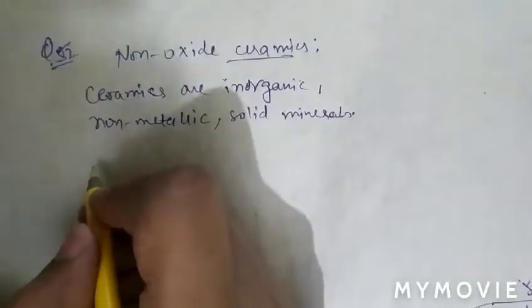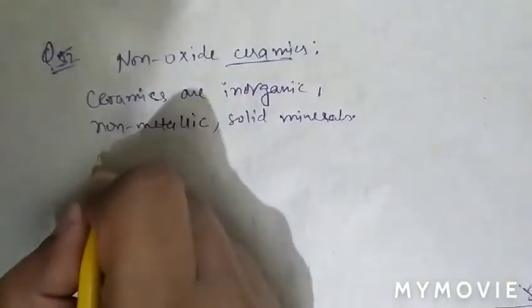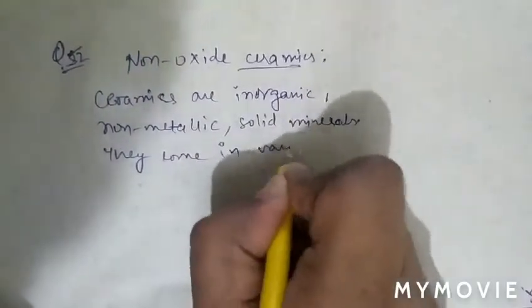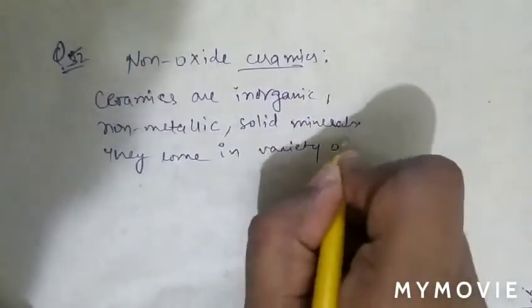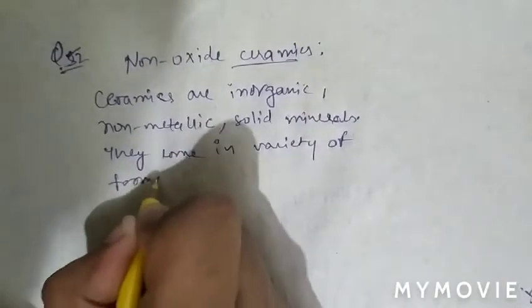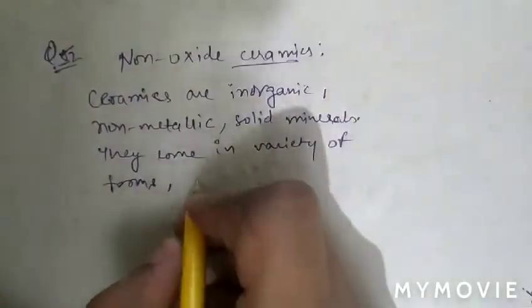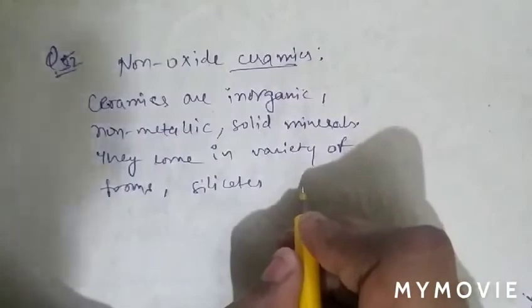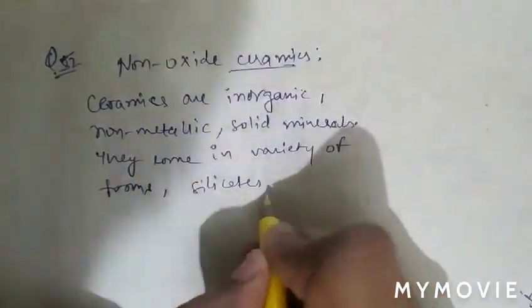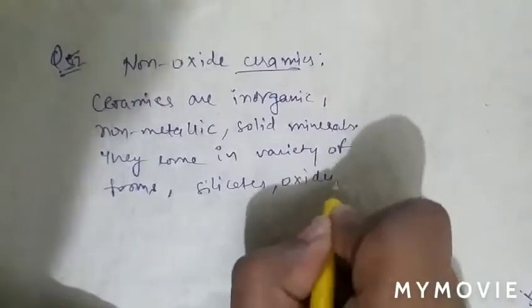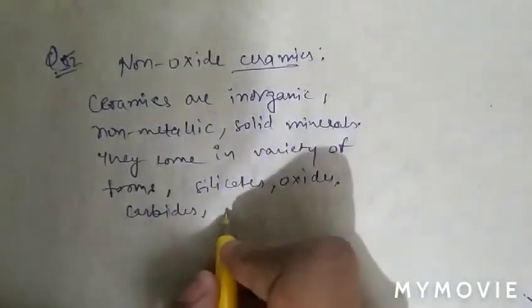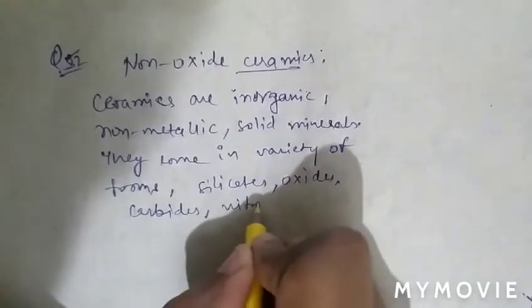Also, they come in variety of forms, like silicates. Silicates are also ceramics. Like oxides, like carbides, and like nitrides. All these are ceramics.